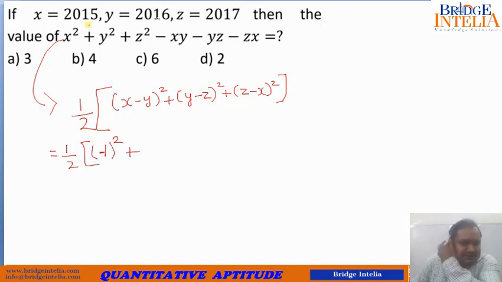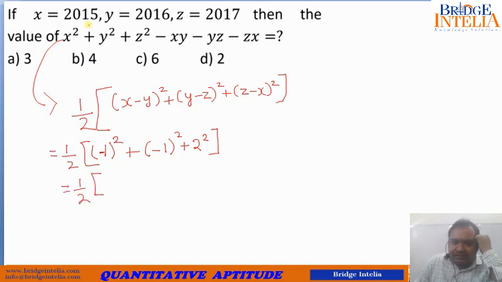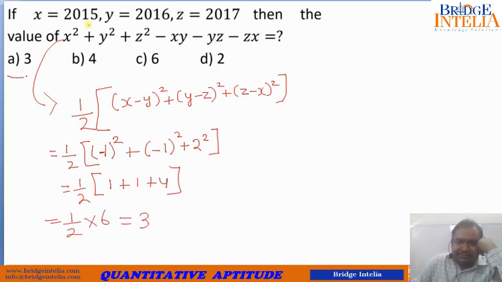Similarly, y minus z will also be equal to minus 1. So minus 1 whole square plus z minus x. What will be z? z is 2017 and x is equal to 2015. So z minus x will be equal to 2. So plus of 2 square. So this is actually equal to half of minus 1 whole square is 1. Minus 1 whole square again 1. And 2 square is what? 4. So half of 6. So answer comes out to be 3. So this is the correct answer.